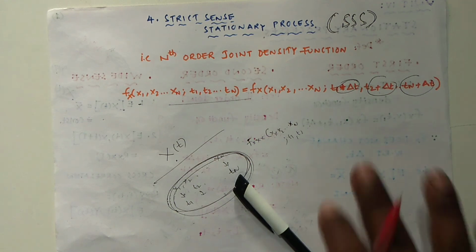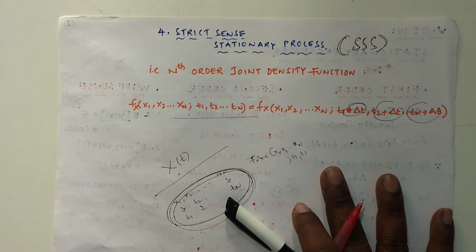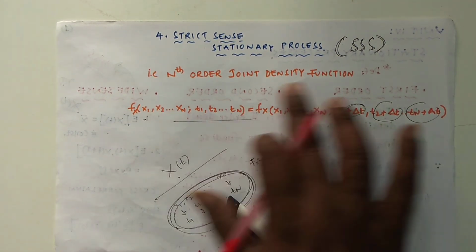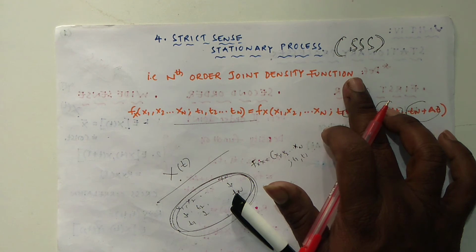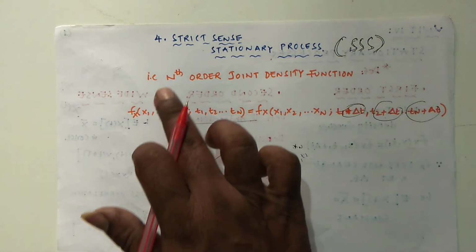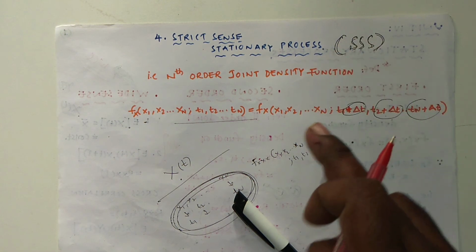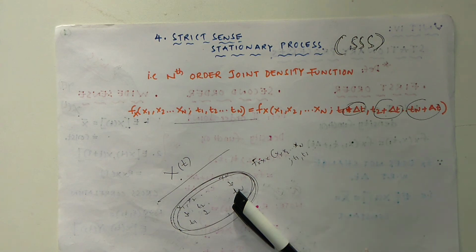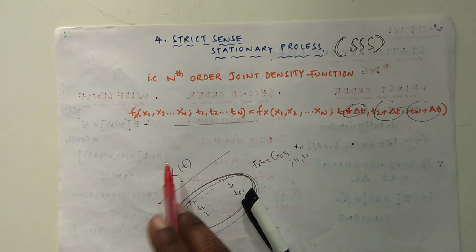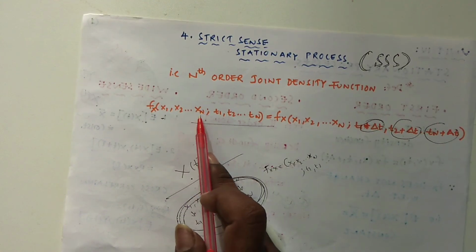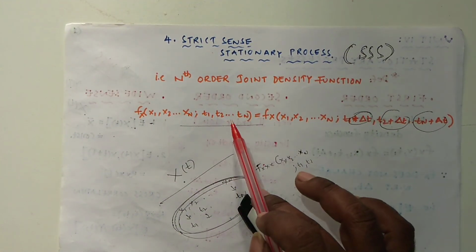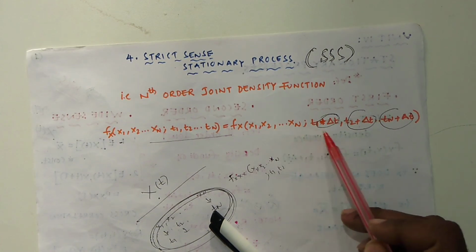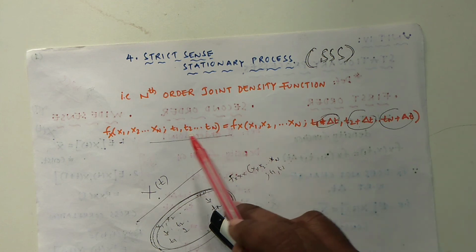A random process x of t is said to be strict sense stationary if its nth order joint density function does not change with time shift. That is, f of x1, x2 up to xn at t1, t2 up to tn is equal to f of x1, x2 up to xn with a time shift at each instant of time.